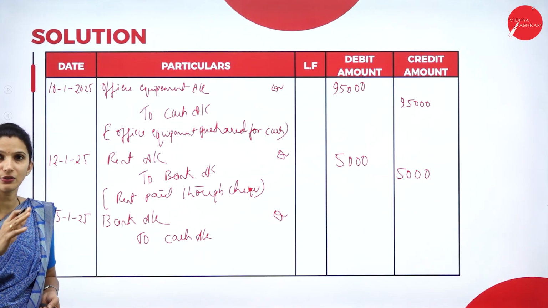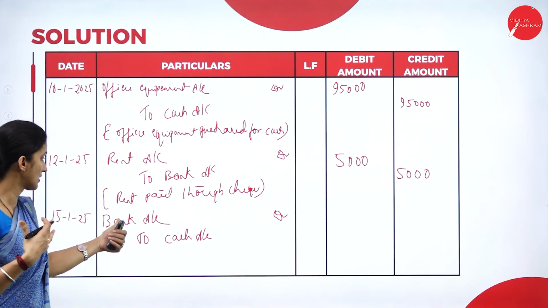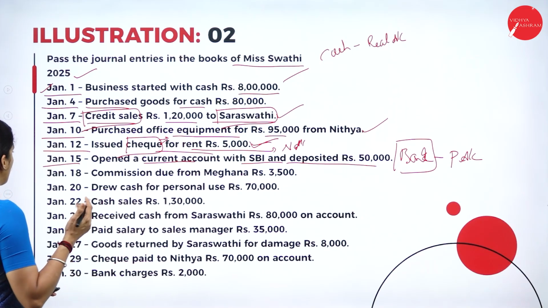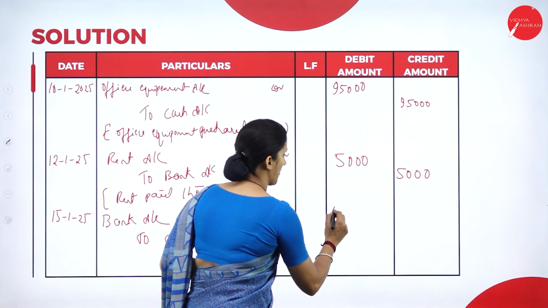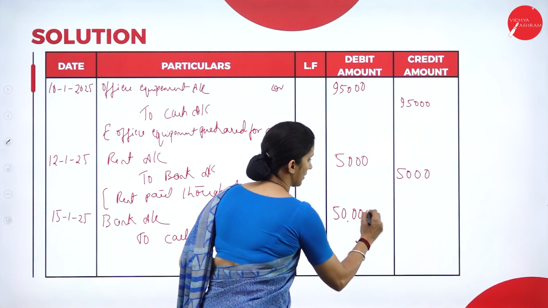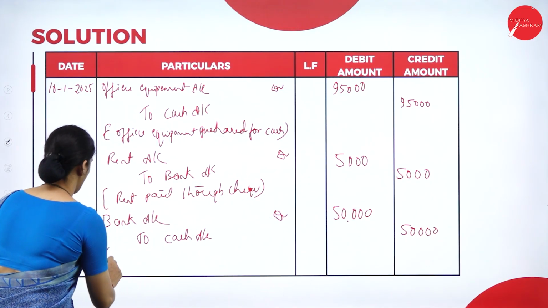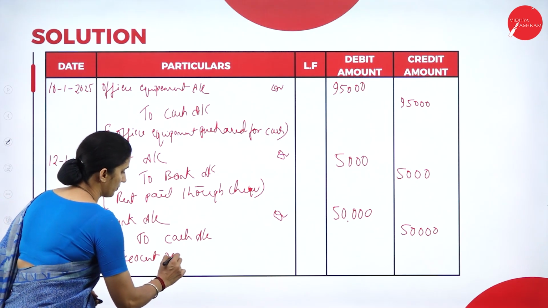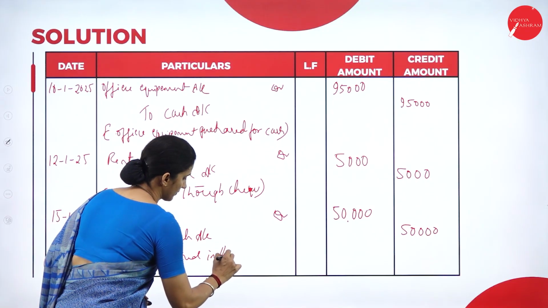To open that account, they deposited their money. So bank is receiving your money. So the bank account debit to cash account. The amount here is 50,000. Narration: account opened in the bank.